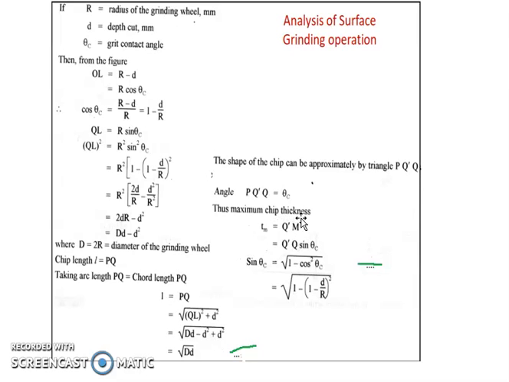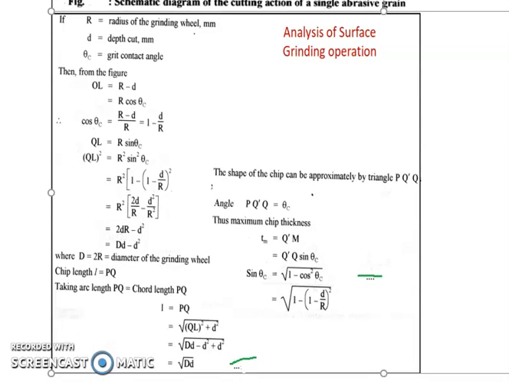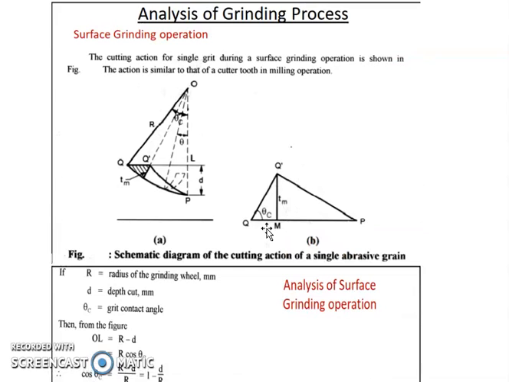So the maximum chip thickness, as we have discussed before, the thickness of this small elemental area, can be approximated by drawing the perpendicular from Q dash to QP. So Q dash M represents the maximum chip thickness. So maximum chip thickness Tm equal to Q dash M equal to Q dash Q sine theta C. Again in that same triangle, if we apply the trigonometric ratio, Q dash Q sine theta C will be equal to Tm.